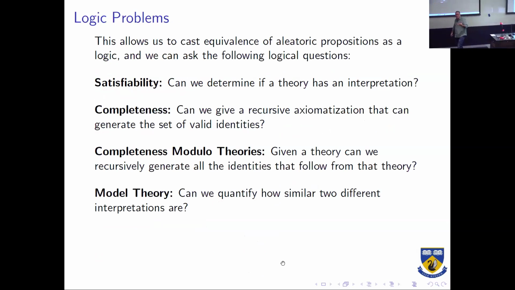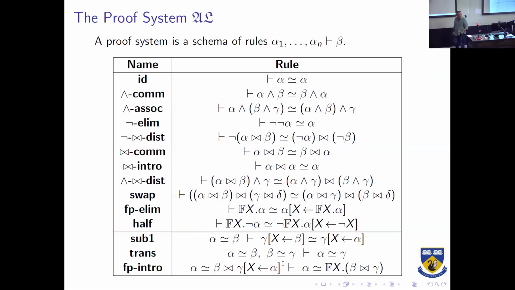So now we've got a notion of logic, the equivalence or the identity of two atoms. We can talk about satisfiability, completeness. And what we're going to focus on is just completeness of the valid identities. Okay? So the proof system, sorry, it's fairly hideous mass to absorb quickly, but it takes a lot of very familiar commutativity and associativity rules with a few of the standard things for fixed point operations, a transitivity operation, and substitution.